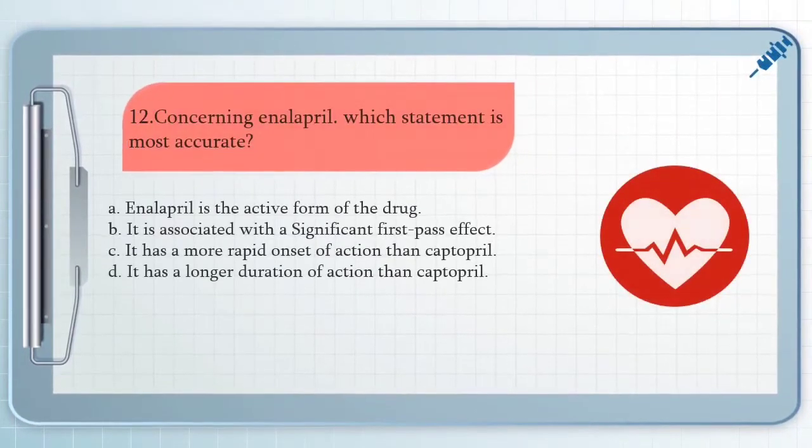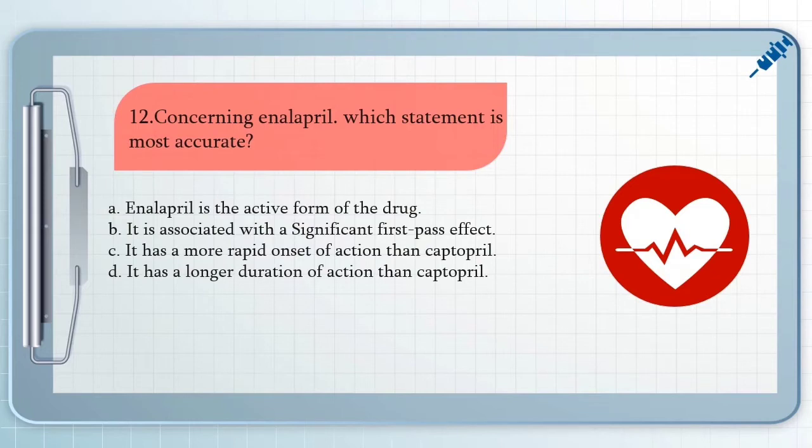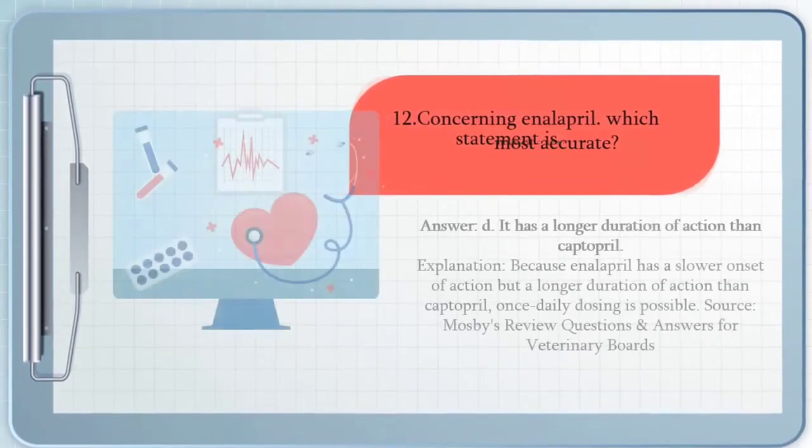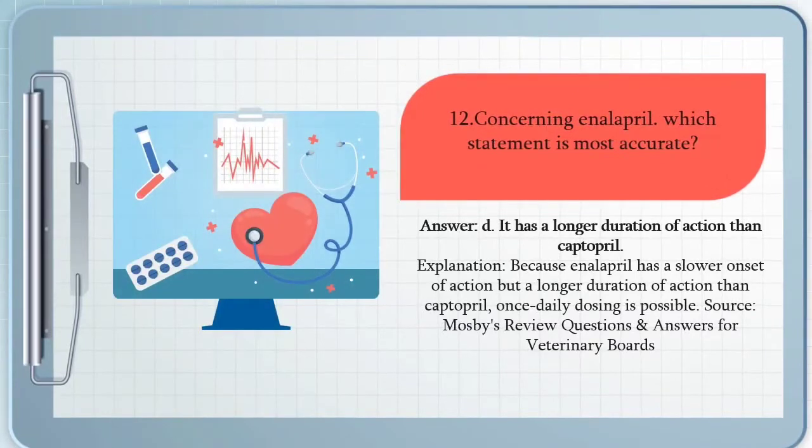Question number 12 concerning enalapril, which statement is most accurate? A. Enalapril is the active form of the drug. B. It is associated with a significant first pass effect. C. It has a more rapid onset of action than captopril. D. It has a longer duration of action than captopril. The answer for that question is letter D, because enalapril has a slower onset of action but a longer duration of action than captopril. Once daily dosing is possible.